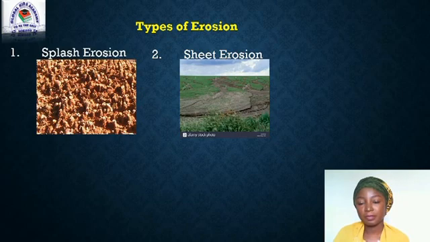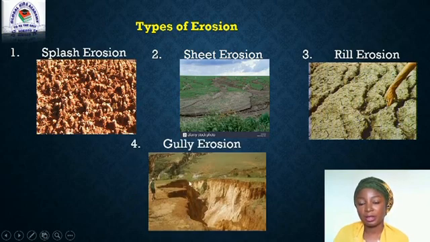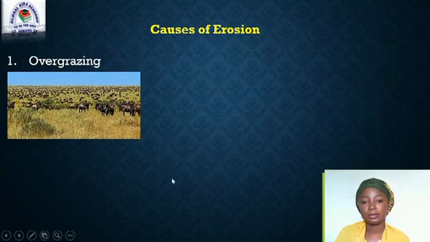erosion is taking place. While the third one is the rill erosion. At this stage, water starts creating a channel for passage, which with time, if not properly checked, will graduate into what is called the gully erosion, which is the most dangerous stage of erosion. At this stage, there is a deeper and a wider cut on the earth's surface, which makes the land very difficult to cultivate. Now let's go to the next content, which is the causes of erosion.